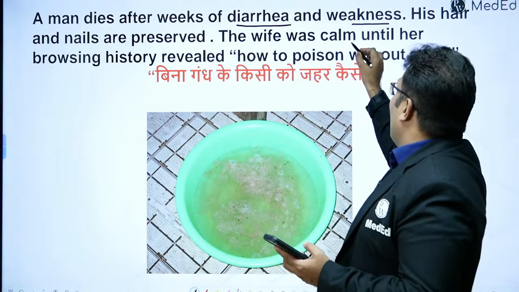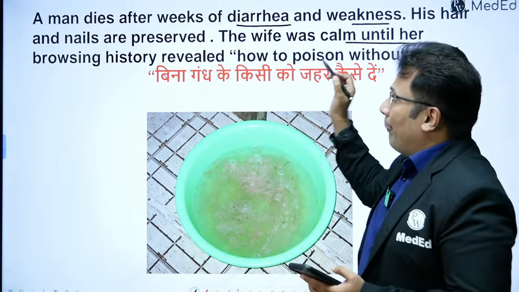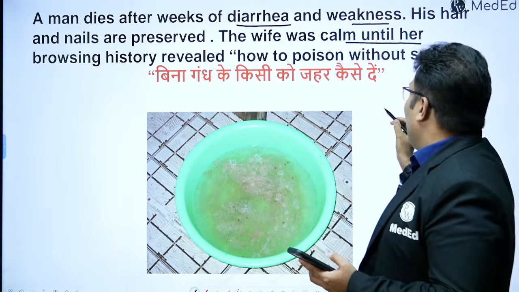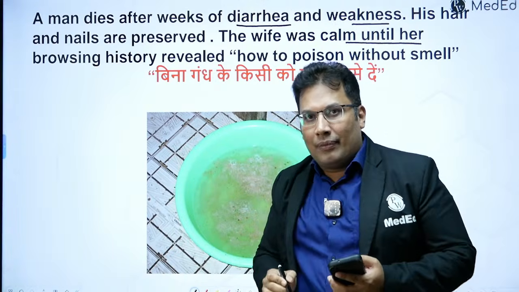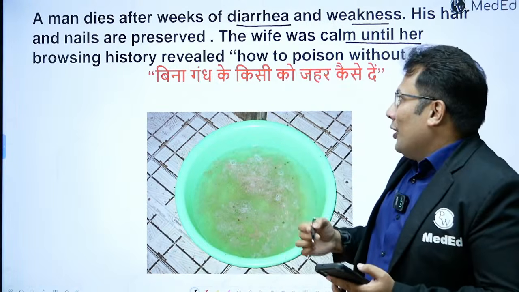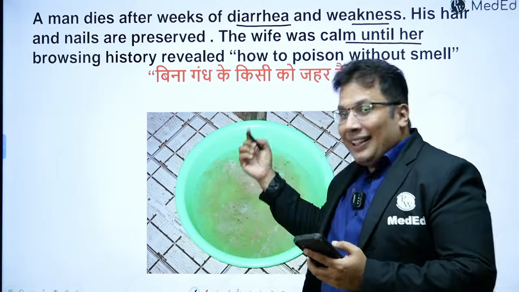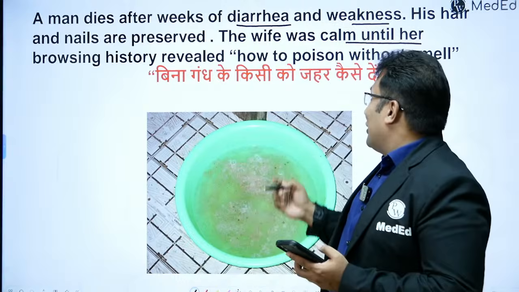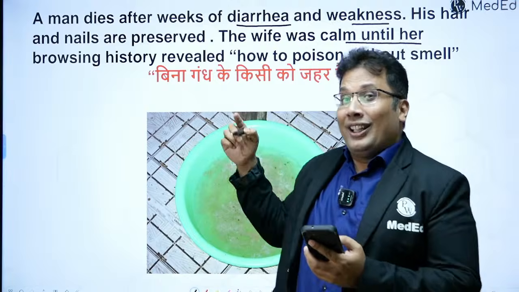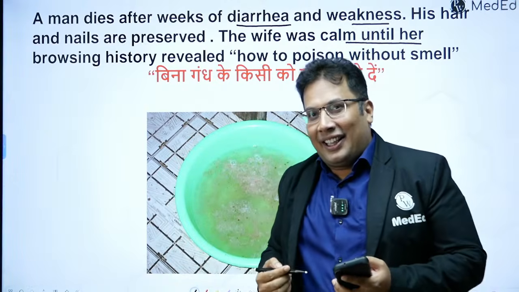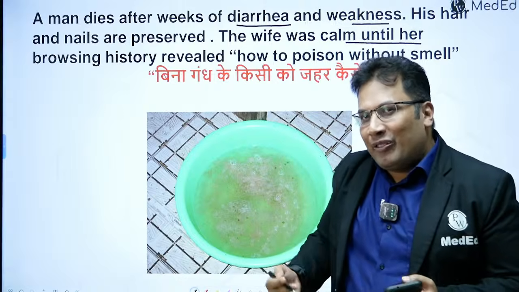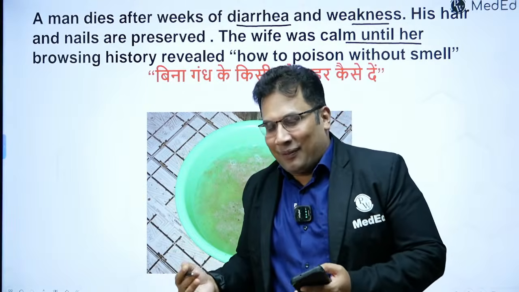The wife was calm until her browsing history revealed how to poison without smell. How to poison someone without smell. So this was her browsing history. Can you tell me what was the poison used by the wife in this case to kill the husband?